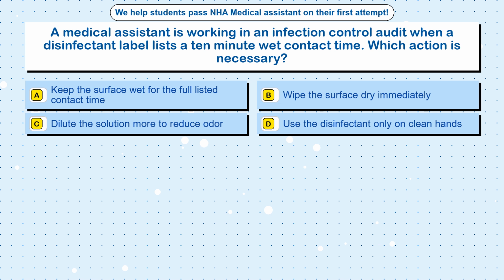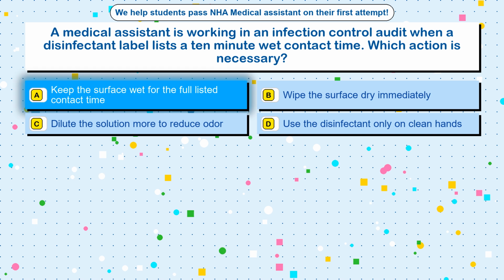Question 36. A medical assistant is working in an infection control audit when a disinfectant label lists a 10-minute wet contact time. Which action is necessary? Option A, keep the surface wet for the full listed contact time. Option B, wipe the surface dry immediately. Option C, dilute the solution more to reduce odor. Option D, use the disinfectant only on clean hands. The correct answer is option A, keep the surface wet for the full listed contact time.